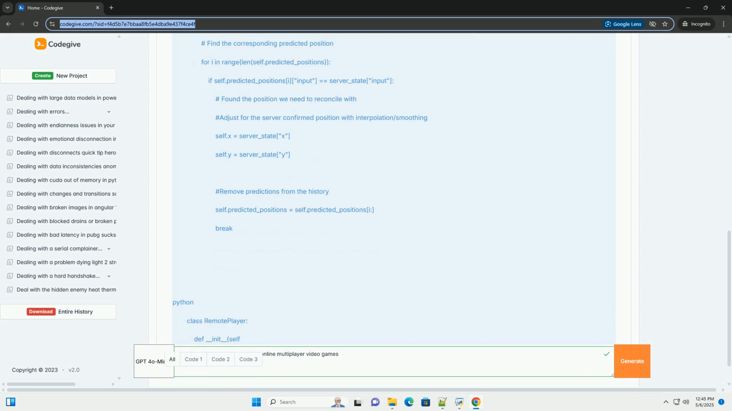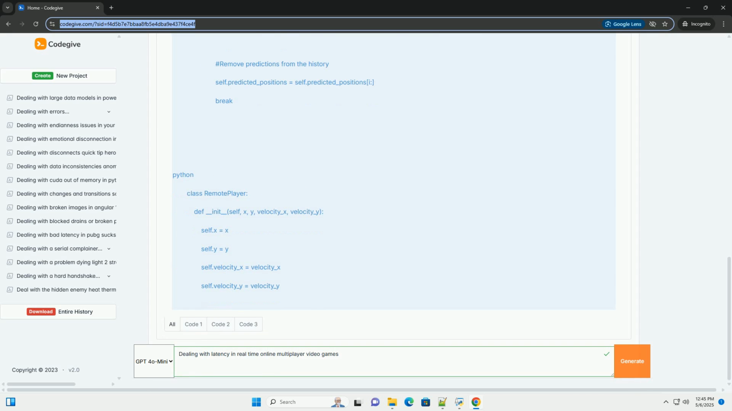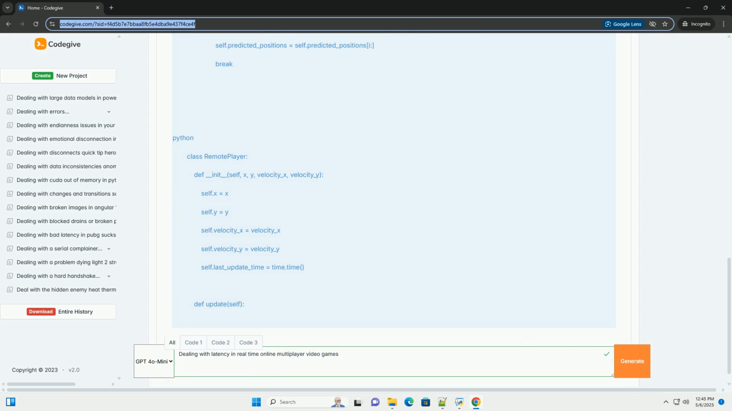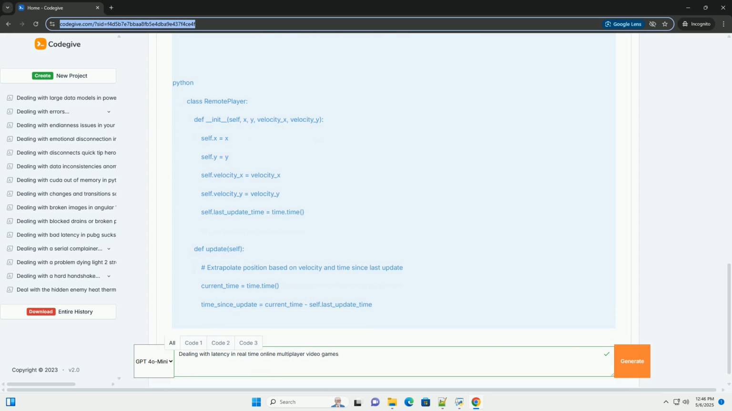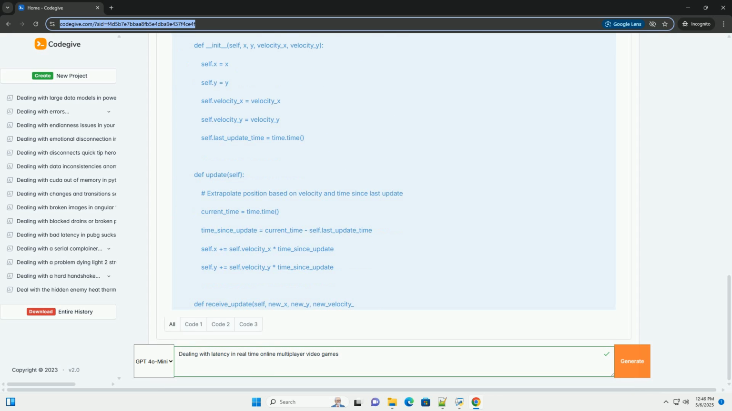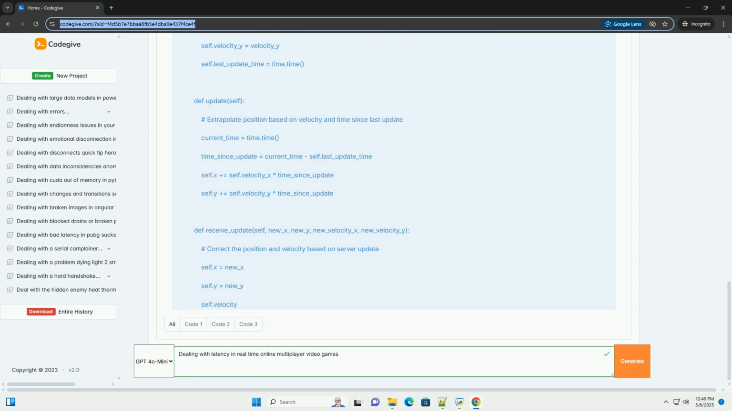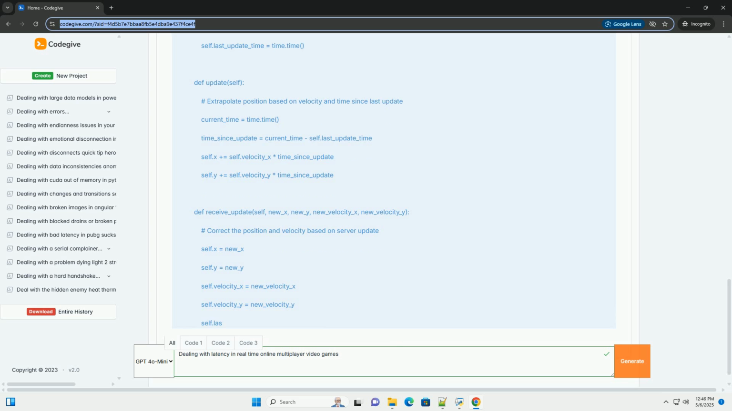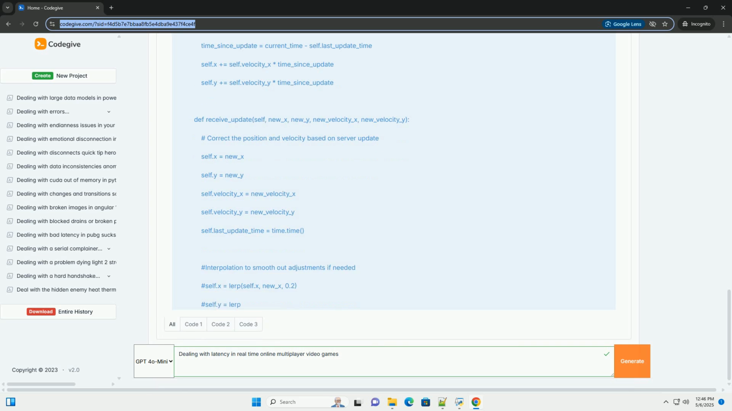Latency, in the context of online gaming, refers to the delay between an action initiated by a player and the visual/auditory feedback they receive in response to that action. It's the time it takes for data to travel between the player's device, computer, console, mobile, and the game server, and then back again. High latency can make a game feel sluggish, unresponsive, and ultimately, unplayable.